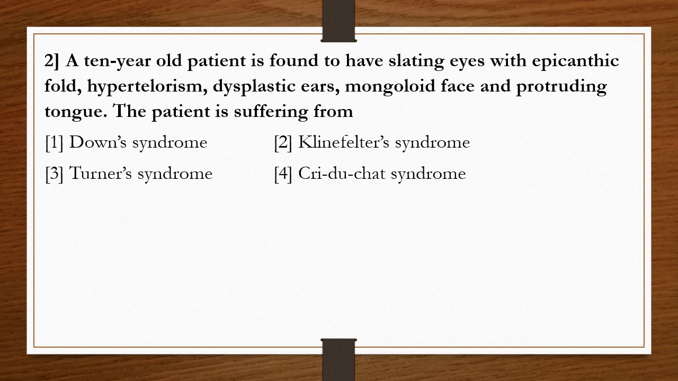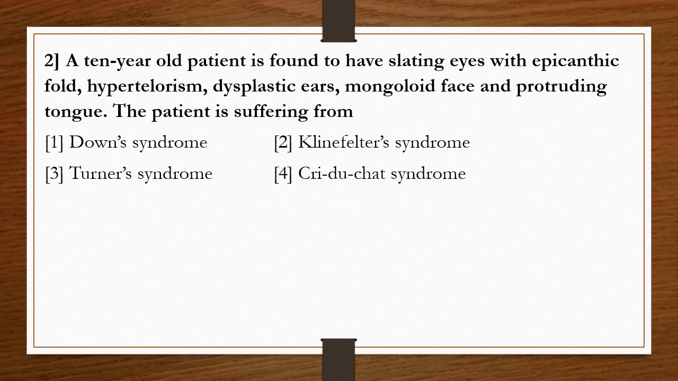Question number 2. A 10-year-old patient is found to have slanting eyes with epicanthic fold, hypertelorism, dysplastic ears, mongoloid face, and protruding tongue. The patient is suffering from: options 1. Down syndrome, 2. Klinefelter syndrome, 3. Turner syndrome, 4. Cri-du-chat syndrome.